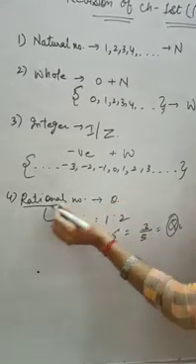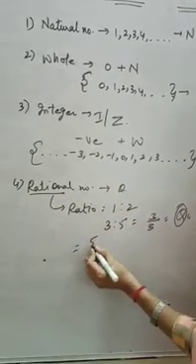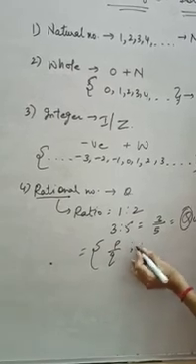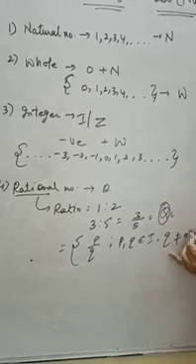So the rational number set is denoted by the capital Q, and in the definition we write those numbers which are in the form of P upon Q, such that P and Q belong to the integers and Q must not be equal to 0.